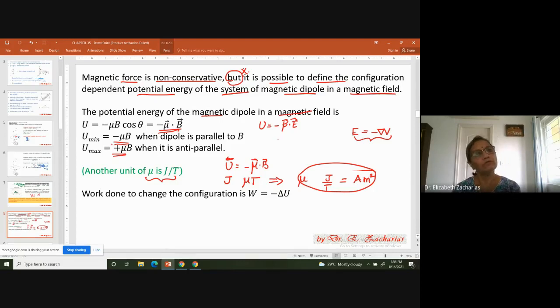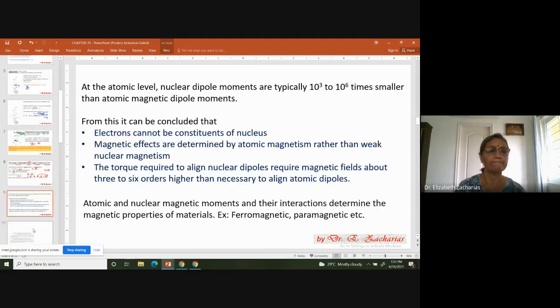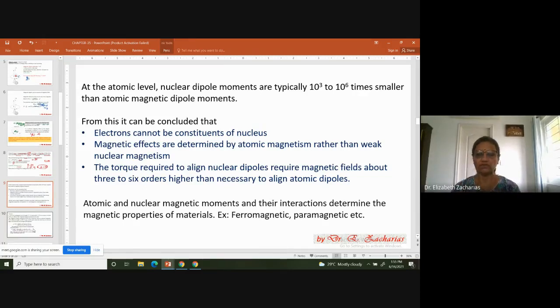Okay. Now, if you can talk about the potential energy, you can also talk about work done in changing the configuration. So it's just going to be the same as in chapter number 29. Work done is negative of change in potential energy. Okay. So a few minutes back, I talked about at the atomic level, all the individual entities can have dipole moments. So how do you compare the value of the dipole moment of the various entities?